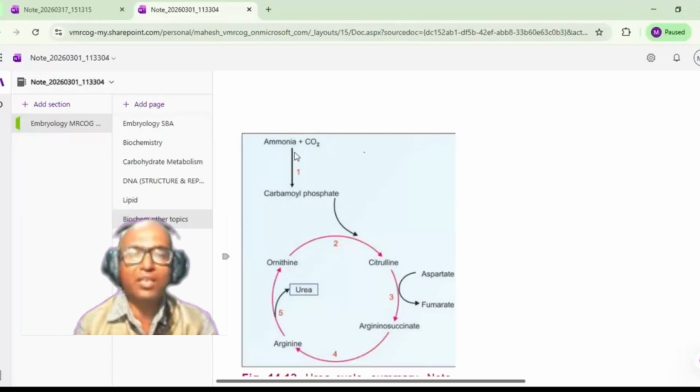So the first step is ammonia to carbamoyl phosphate. Then the second step is ornithine to citrulline. Third one is citrulline to argininosuccinate. Fourth one is argininosuccinate to arginine. And from this arginine, via hydrolysis, you will get urea and ornithine will be formed.